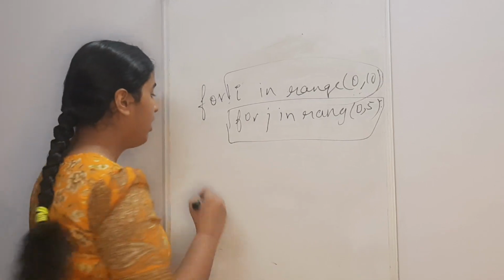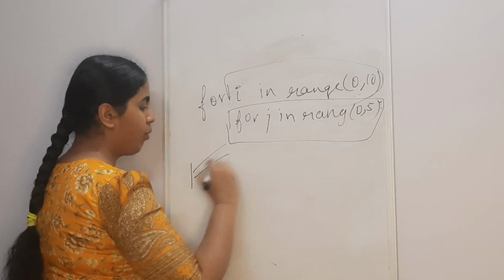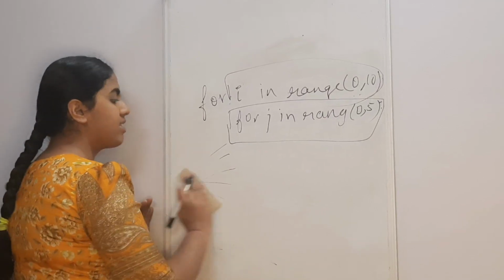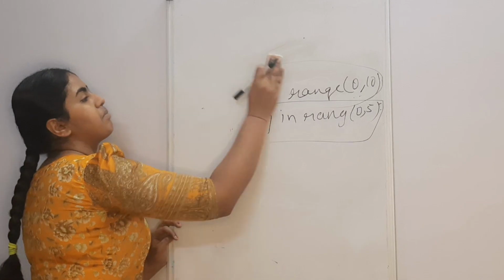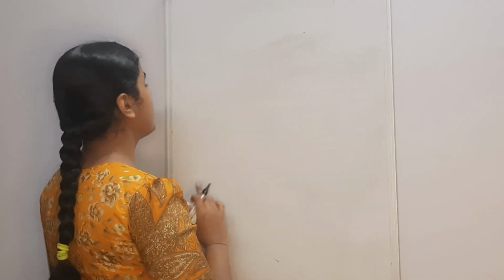So basically, for one turn, this loop will run 5 times. Okay, that is how these statements will be executed. It is similar for the if conditional statements.